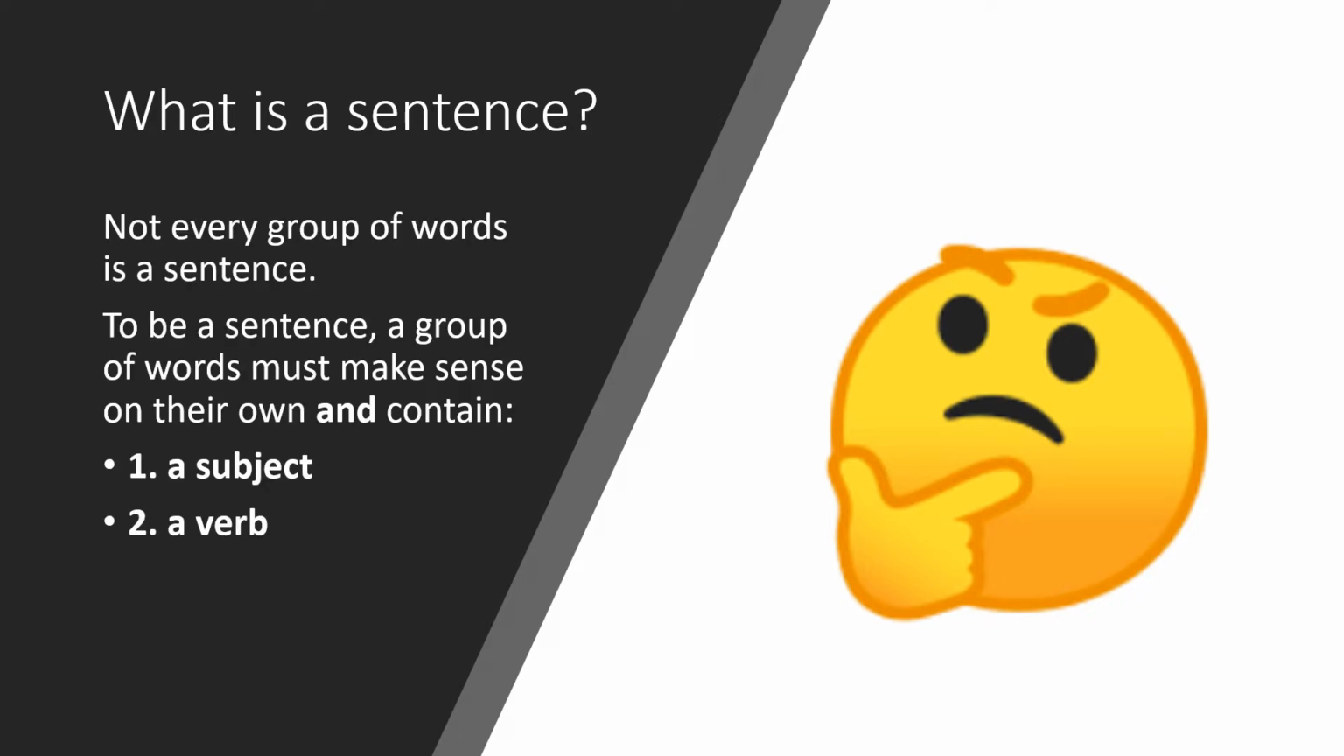Let's start with what a sentence is not. Not every group of words is a sentence. Some learners still haven't grasped this concept, and they believe that you can just slap a group of words together that sort of means something and hope for the best. To be a sentence, a group of words must make sense on their own, and the sentence must contain firstly, a subject, and secondly, a finite verb.